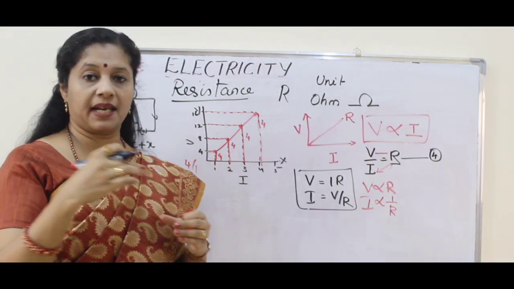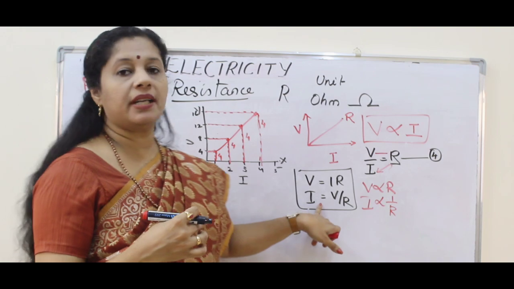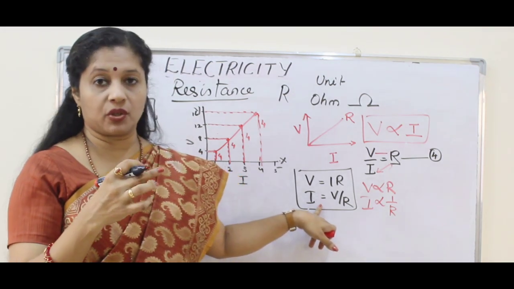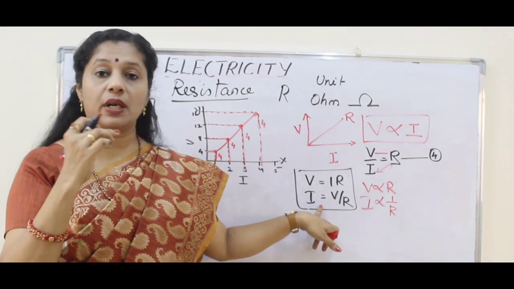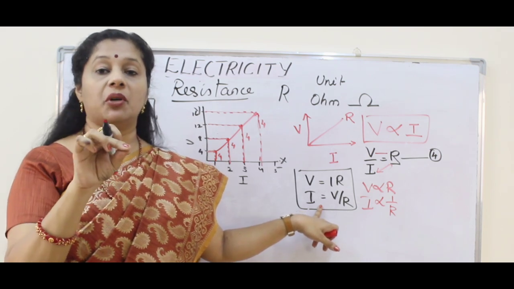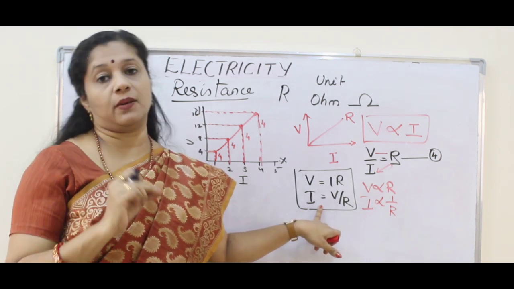So resistance can be adjusted. We know resistance also has an impact on current. They are inversely proportional. So a device used for changing the current without changing the potential difference in a circuit is called a rheostat.